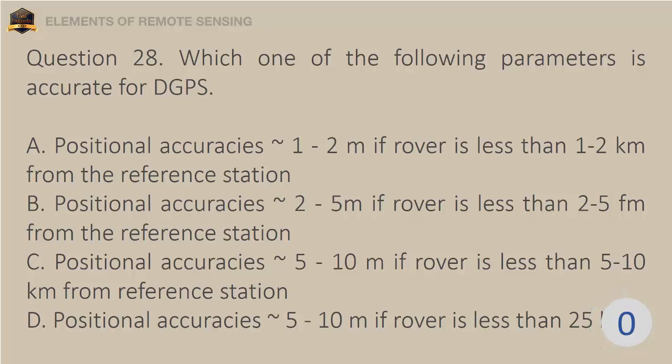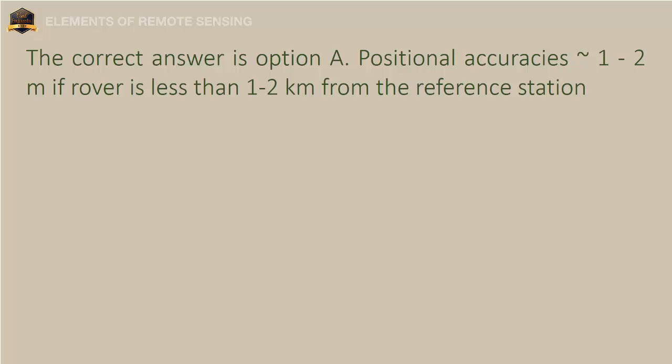The correct answer is option A. Positional accuracies 1 to 2 m if rover is less than 1 to 2 kilometers from the reference station.